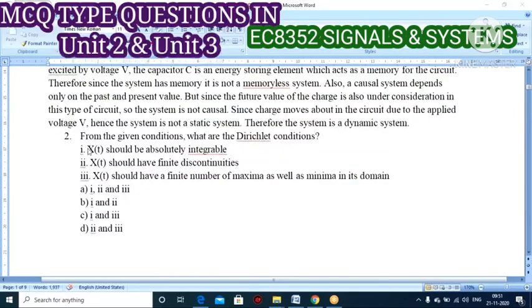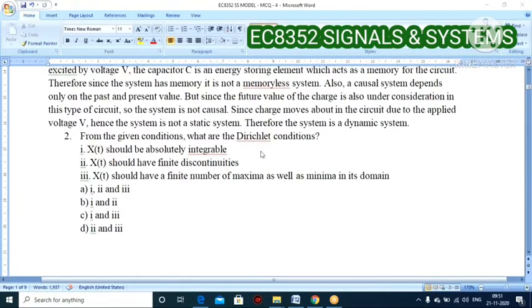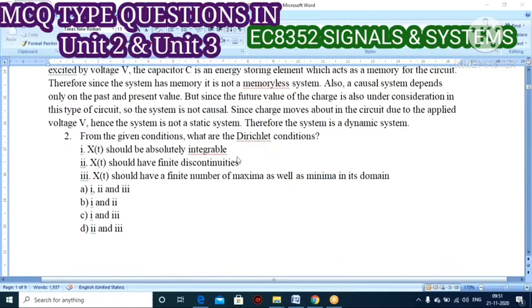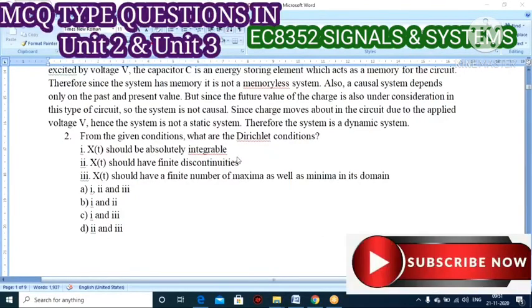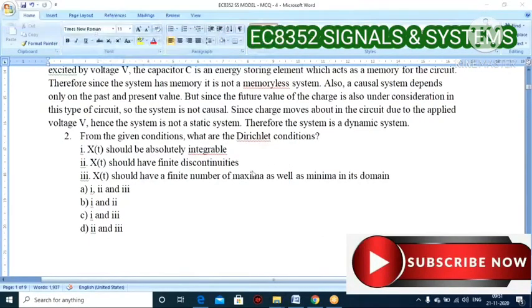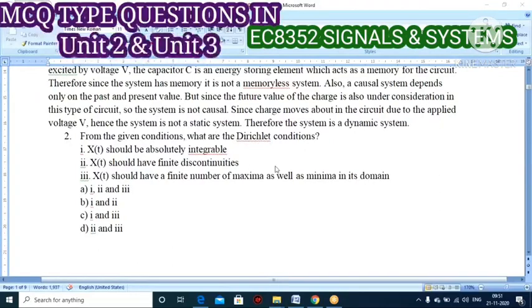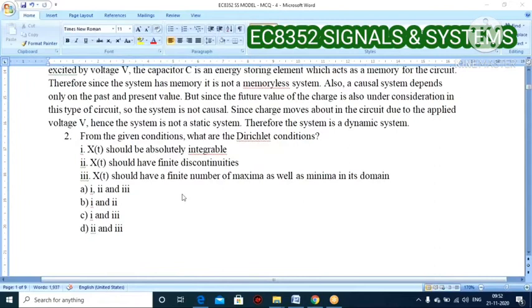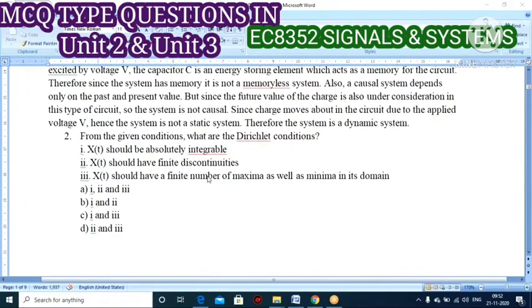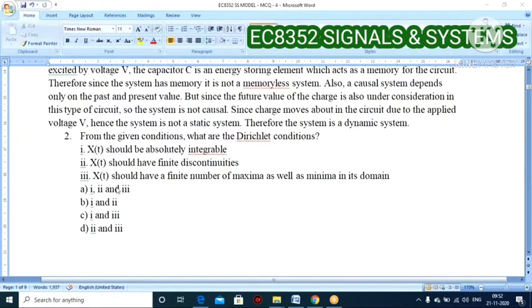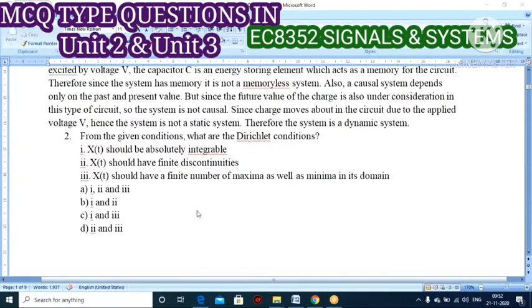While seeing this question itself, you are able to answer it, because all these conditions come under Dirichlet's conditions. X of t should be absolutely integrable, yes, it is a true condition. It has finite discontinuities, also true. X of t should have a finite number of maxima as well as minima, this is also true. So 1, 2, 3, all the conditions are true, and answer A is the correct one.